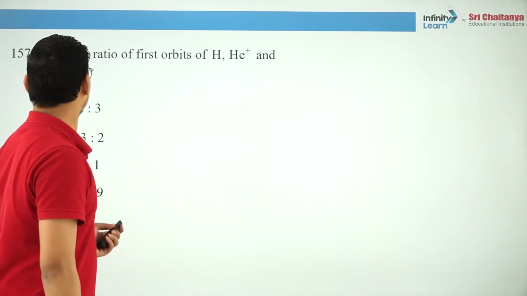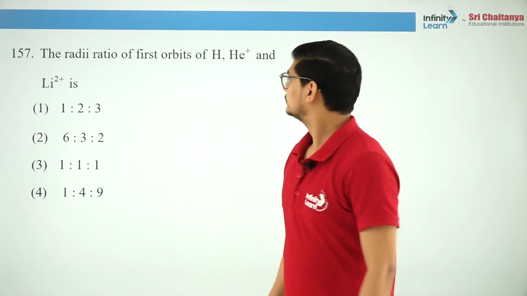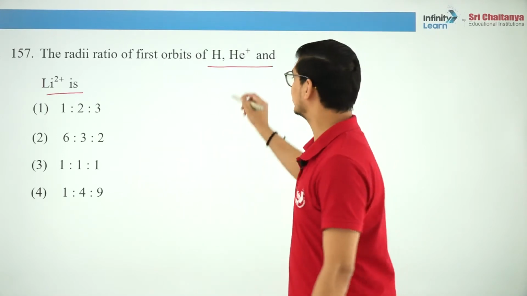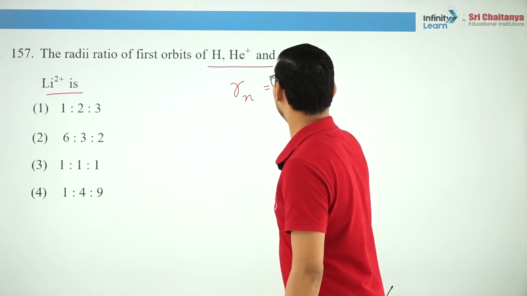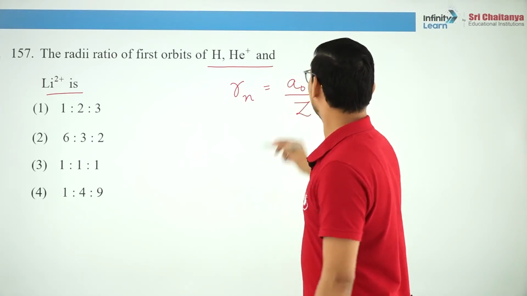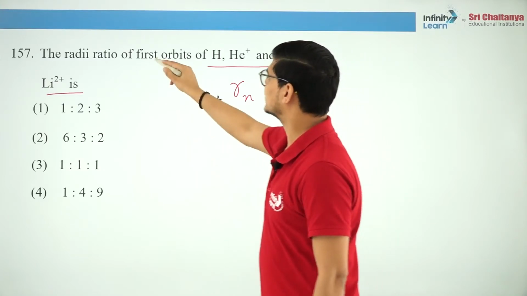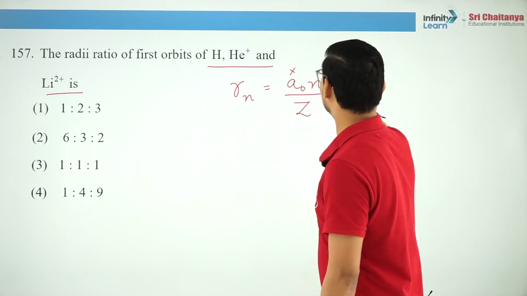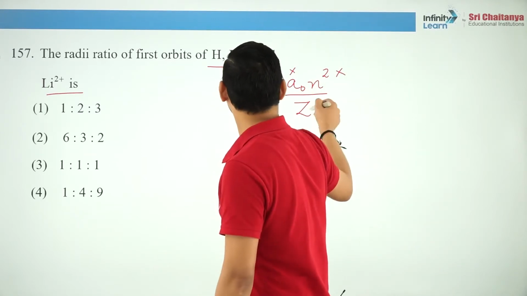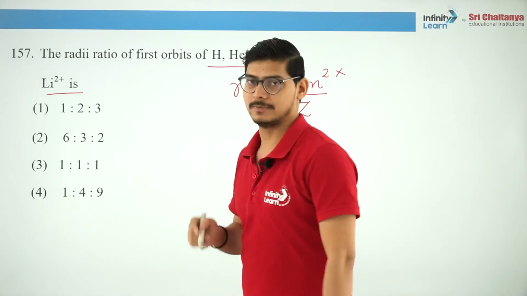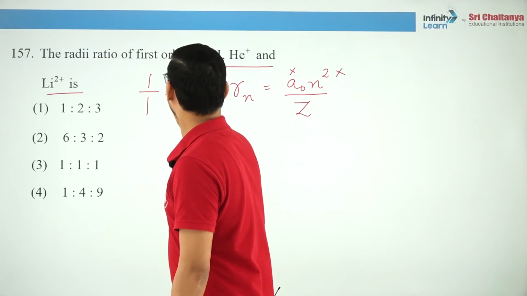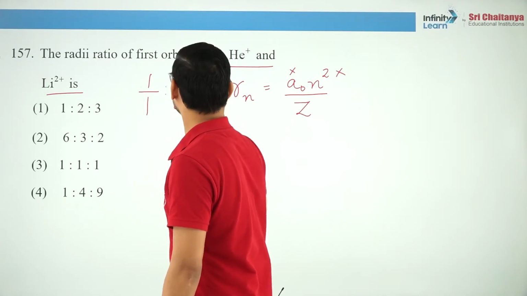Next, the radii of first orbits of hydrogen, helium and lithium. What is the formula of radius? Radius is a naught n square by Z. Okay, a naught is a constant, let's leave it. First orbit, so the value of n is 1, so leave it. So the radius is inversely proportional to the atomic number. Is that clear? So this is 1 by 1, 1 by 2 and 1 by 3.